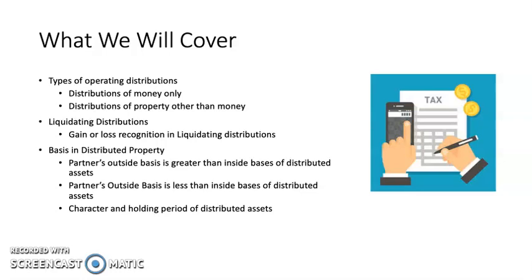So what we'll cover: the types of operating distributions. This includes distributions that are money only, as well as distributions of property other than money, liquidating distributions, and the gain and loss recognition in a liquidating distribution, basis in distributed property, so a partner's outside basis can be greater than an inside basis of distributed property. What happens when a partner's outside basis is less than the inside basis of a distributed asset, and character and holding period of distributed assets.